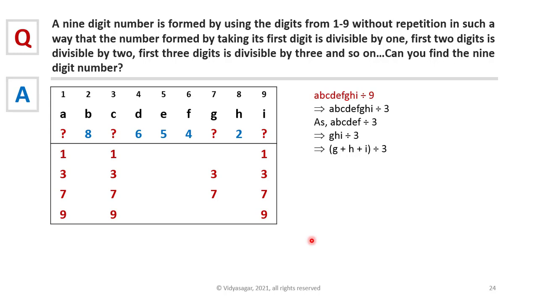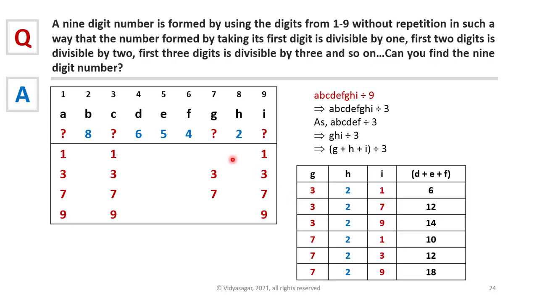Now let's look at the possibilities for GHI. When G is 3, I cannot be 3. I can be 1 among 1, 7, 9. Similarly, when G is 7, I can be 1, 3, 9. Now let's eliminate all those combinations whose sum is not divisible by 3. There are only 2 possible combinations whose sum is not divisible. Now out of the remaining, what we can say is when G is 3, I can be either 1 or 7. Similarly, when G is 7, I can be either 3 or 9.